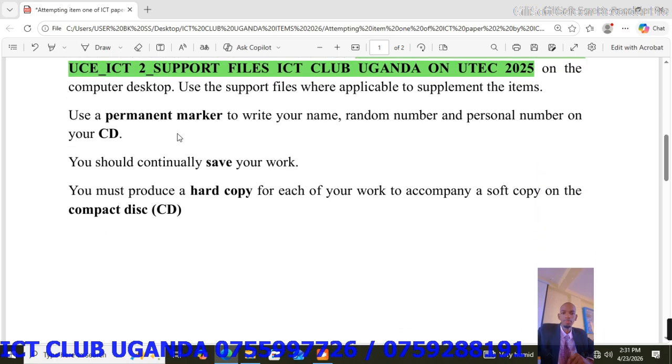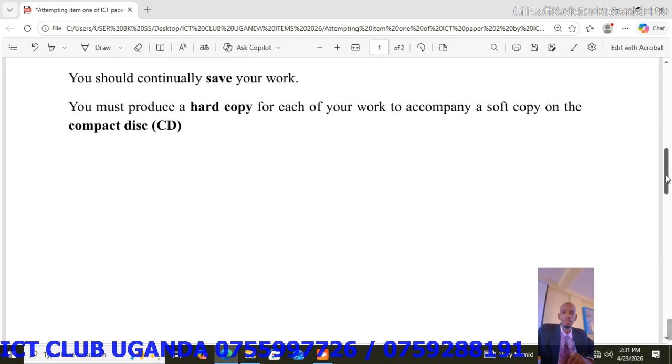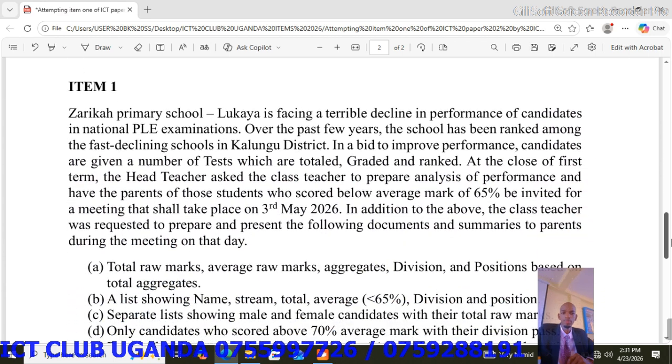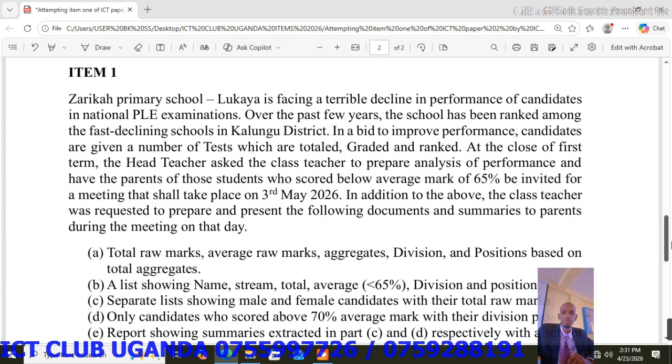Then you use a permanent marker to write on your CD after burning, and then you produce a hard copy. Don't forget to always save your work to avoid the loss of work in case of power loss. So this is item 1 that we are going to attempt today.